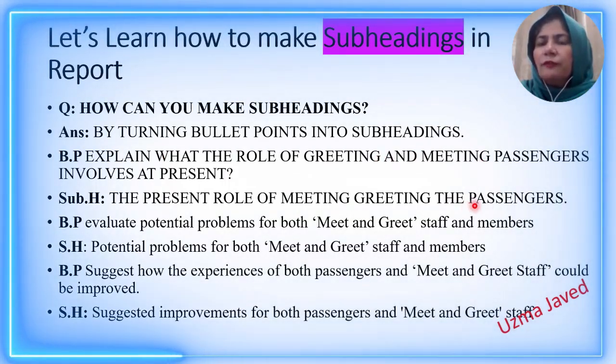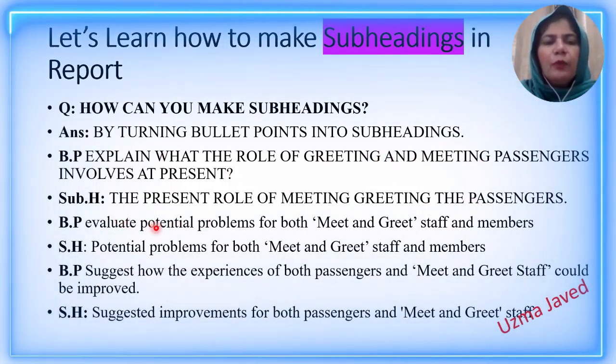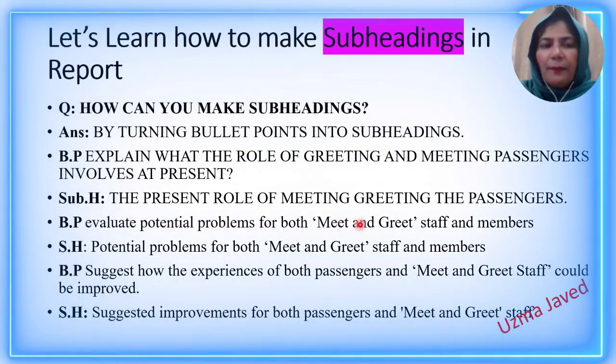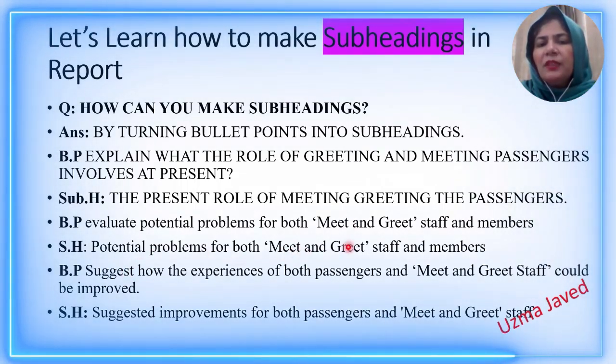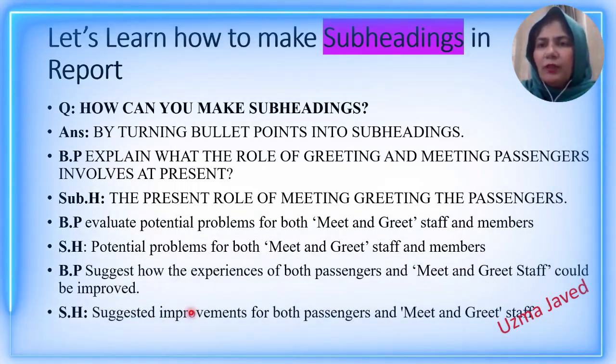This was your first subheading. The second bullet point was evaluate the potential problems for both meet and greet staff and members, and your subheading would be potential problems for both meet and greet staff and members. And lastly, suggest how, and the answer is suggested improvements. So you got the method of how to make the subheadings.